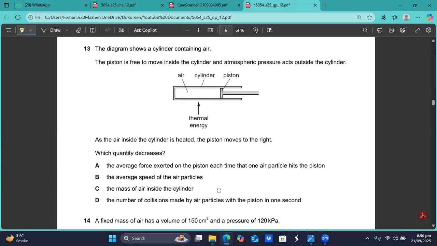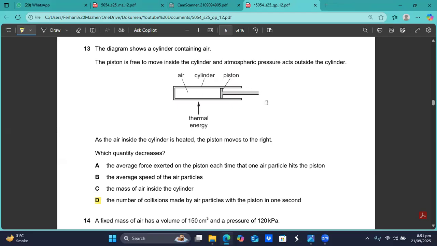The average speed of the air particles, because you are heating it, should increase. The mass of the air inside the cylinder should not change. And the number of collisions made by particles with the piston in 1 second. Which quantity decreases? I think the number of collisions per second, because their kinetic energy has increased, but the overall pressure will not increase. The number of collisions made by the air particles with the piston in 1 second should decrease to keep the pressure the same, because here the pressure is kept constant.